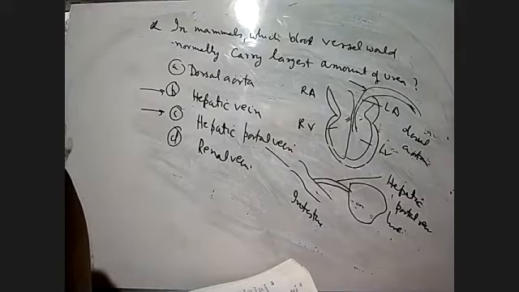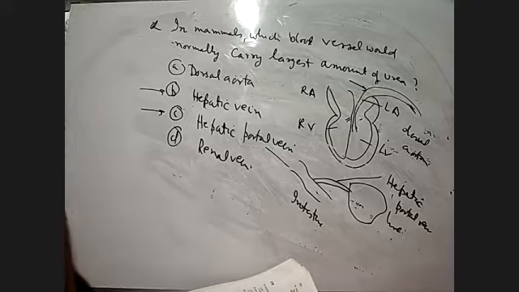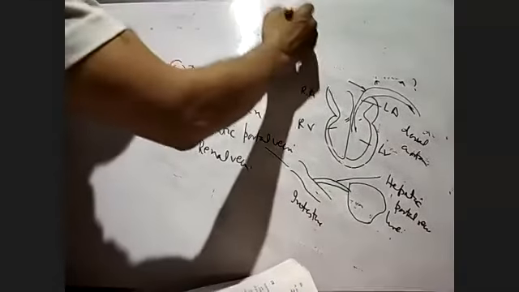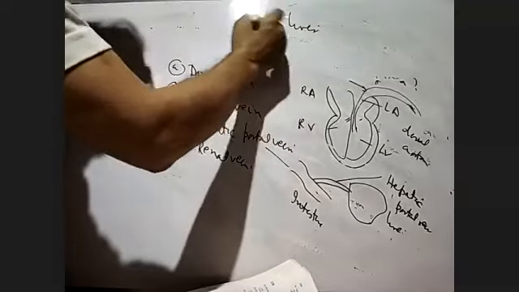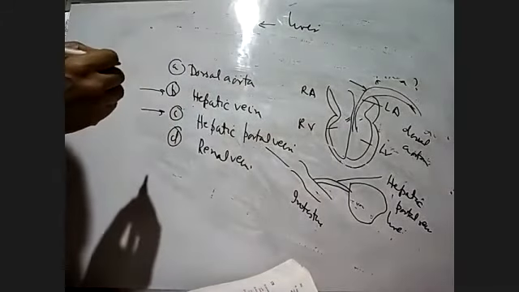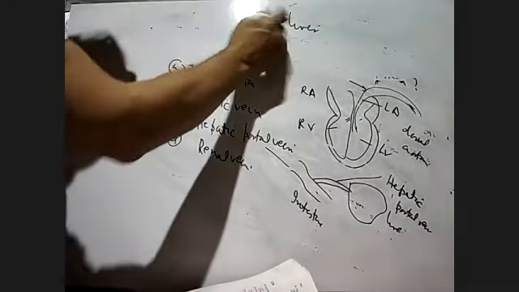Hepatic vein. This comes from the capillary. This will come from the liver. This will originate from the liver, and it connects the liver to the inferior vena cava and the heart. You see that hepatic vein. This is the liver, no? Then we have from the liver.